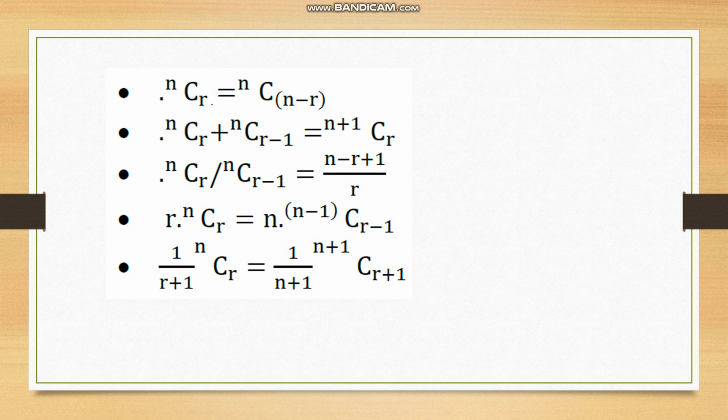And these are some general ideas that we should know. nCr can also be written as nC(n minus r). nCr plus nC(r minus 1) is equal to (n plus 1)Cr. nCr divided by nC(r minus 1) is (n minus r plus 1) divided by r. r into nCr is equal to n into (n minus 1)C(r minus 1), and 1 by (r plus 1) nCr is equal to 1 by (n plus 1) into (n plus 1)C(r plus 1).